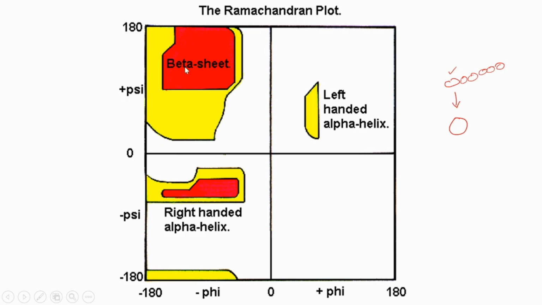So, the darker region indicates that if the bond angle, the psi bond angle, comes in the range of this value, then it can avoid steric interference to the maximum extent. As it comes down to this range, the steric interference increases, and as it comes to 0, steric interference is maximum, overlapping is maximum. If the bond angle is in the range of this value, there is maximum steric interference. It's not good.